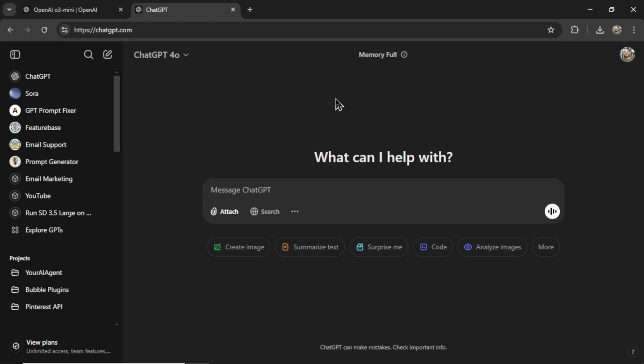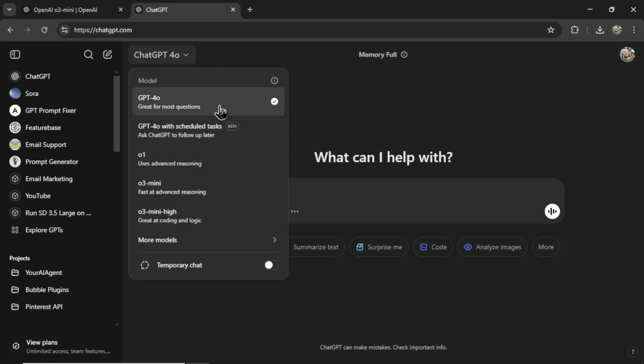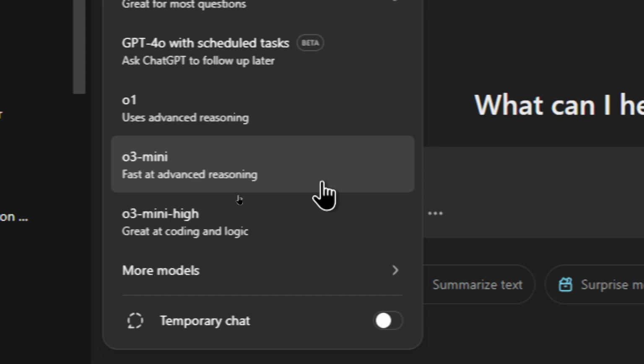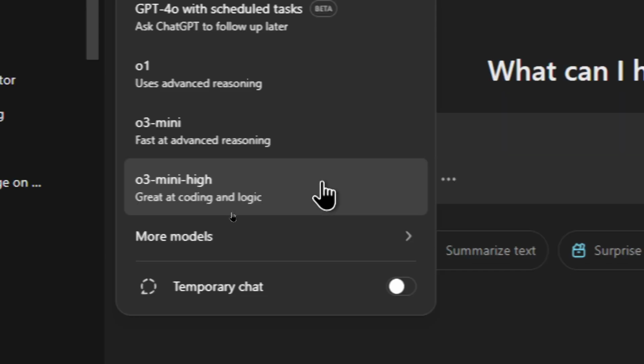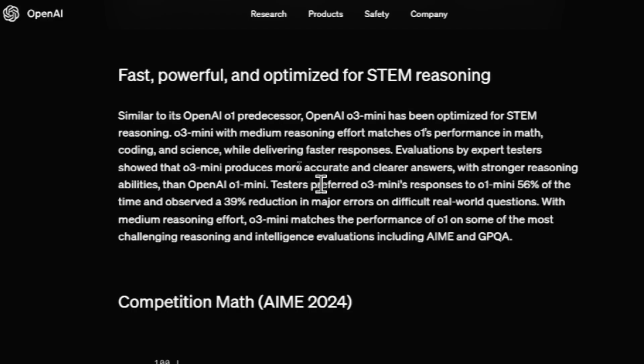Here I am in ChatGPT. I'm selecting the model. Here is o3 Mini. As stated in the article, it's using o3 Mini Medium, and I also have the option to select o3 Mini High. Fast, powerful, and optimized for STEM reasoning.